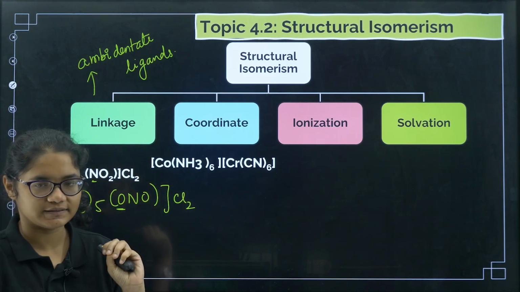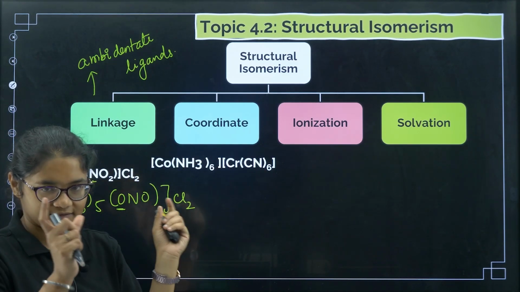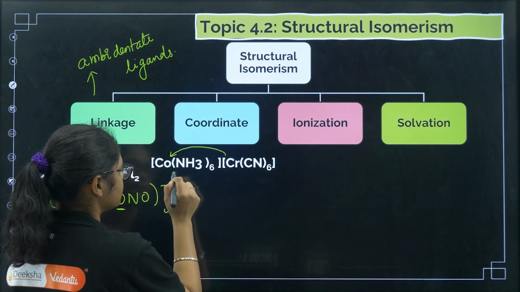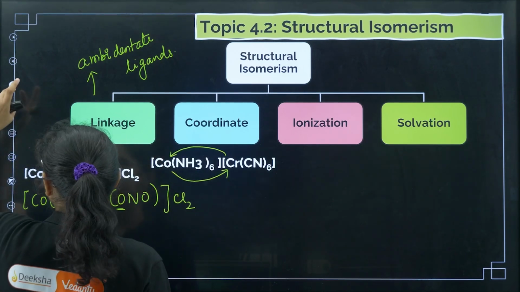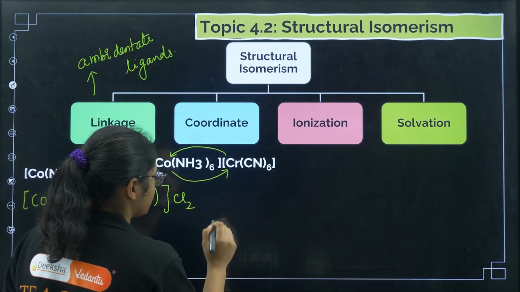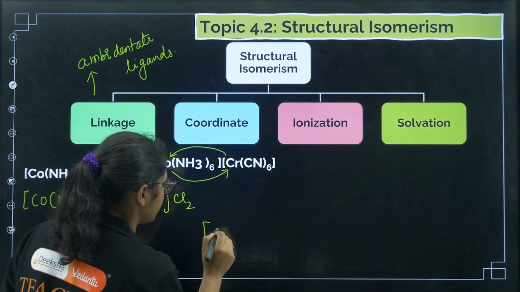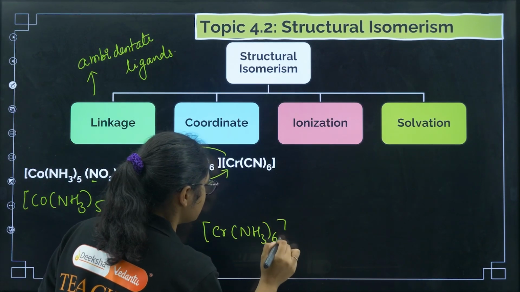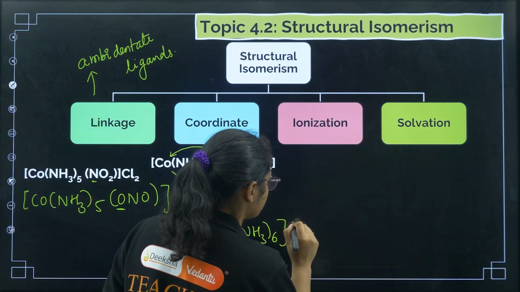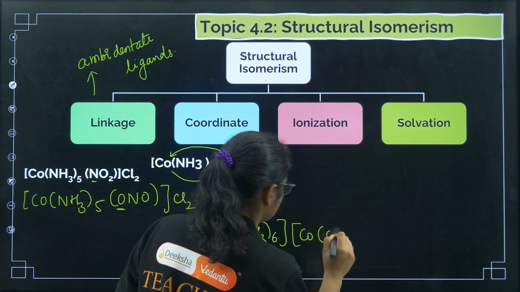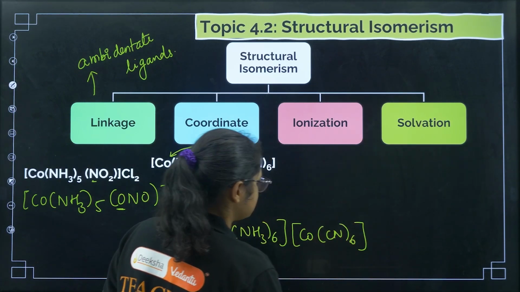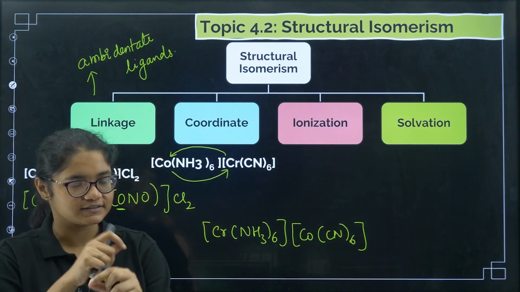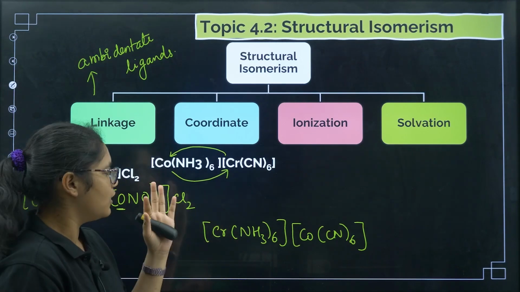So in coordinate isomerism, what happens? We have two coordinate spheres. What we can do is exchange the metals here. So if I exchange the metal, what will I get for this one? I can write here, chromium will come here. So I'll get Cr(NH3)6, and cobalt will come here, so I'll get Co(CN)6.